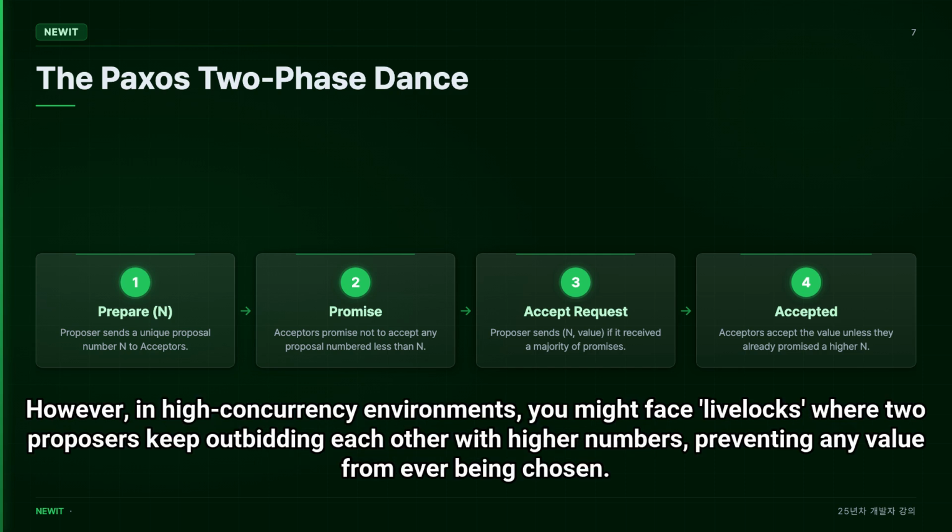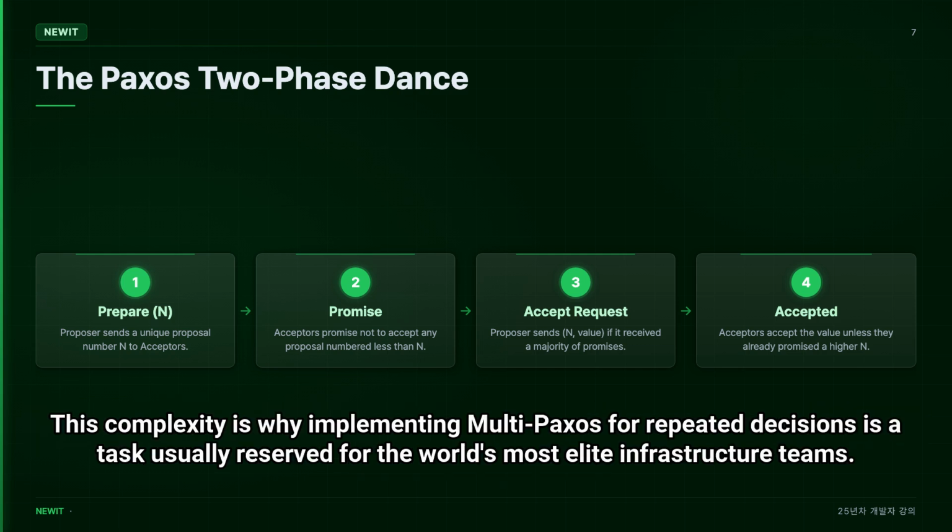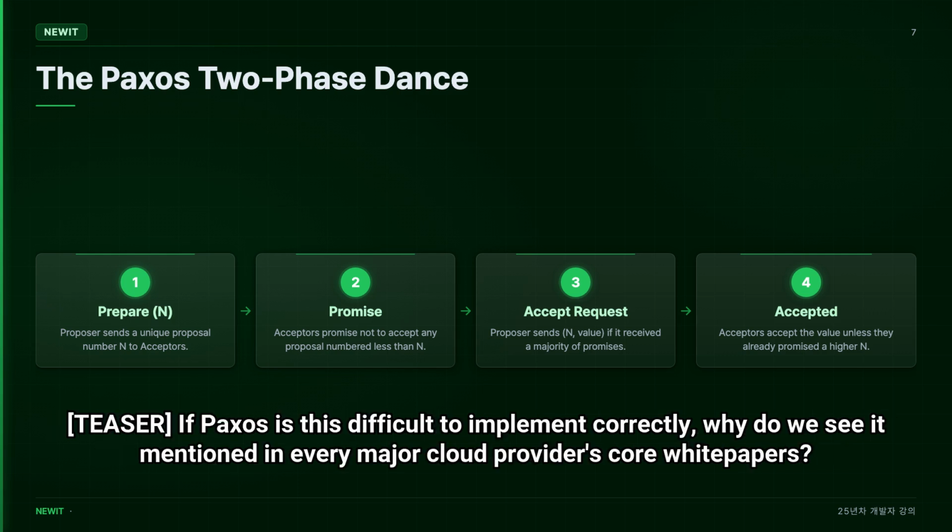However, in high concurrency environments, you might face livelocks where two proposers keep outbidding each other with higher numbers, preventing any value from ever being chosen. This complexity is why implementing multi-Paxos for repeated decisions is a task usually reserved for the world's most elite infrastructure teams. If Paxos is this difficult to implement correctly, why do we see it mentioned in every major cloud provider's core white papers?